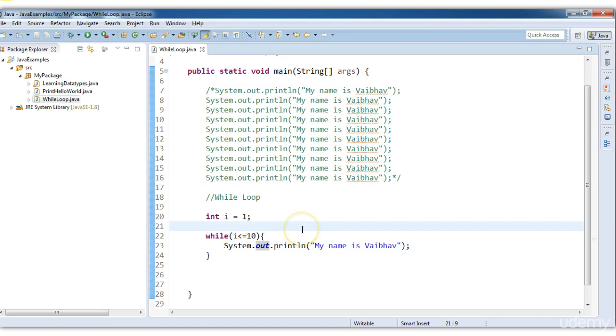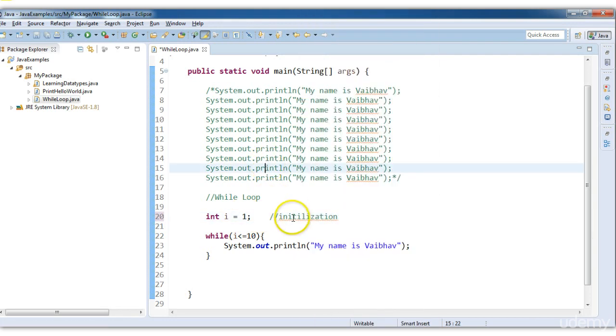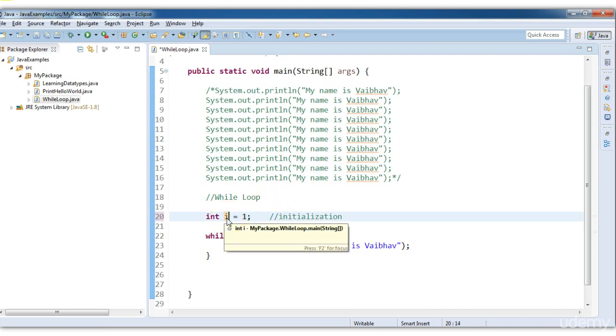So this while loop has 3 steps. One is initialization. First I have to initialize the variable, from where to start.